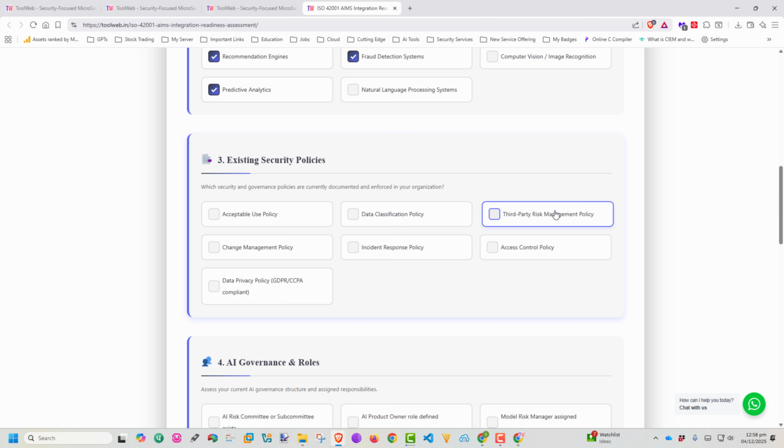What are your existing security policies? So acceptable use policy, data classification policy. Do we have any data classification? We never had. Third party risk assessment policy? No. Incident response, of course, we do have. And access control policy, do we have any access control policy? Yes, we do. And then change management policy, yes, we have. And we have a data privacy policy, GDPR, CCPA compliant. We do not need it because it is an Indian company. We don't want to extend towards Europe or so.